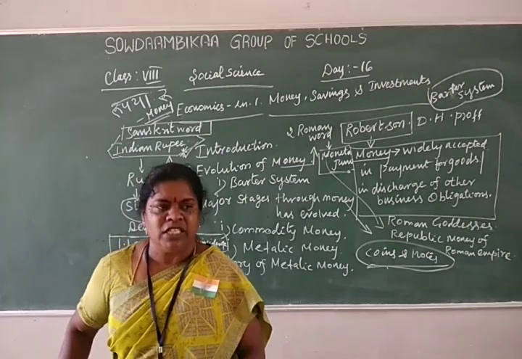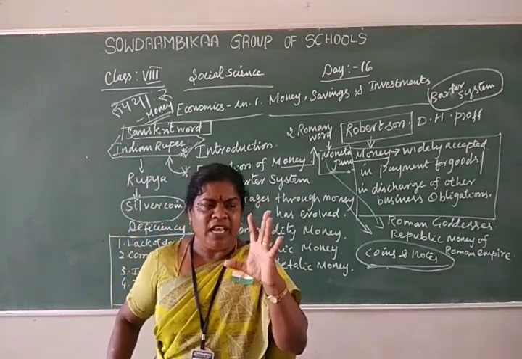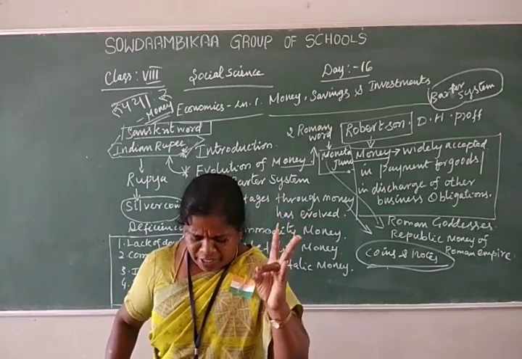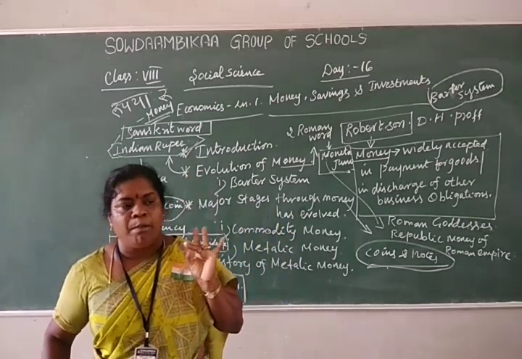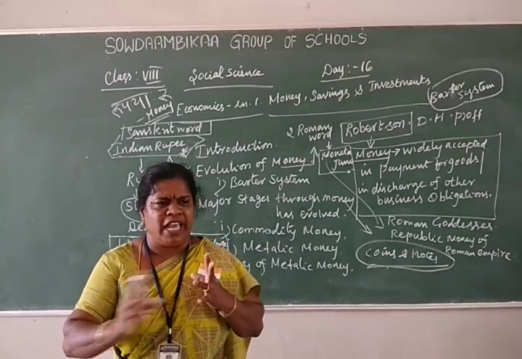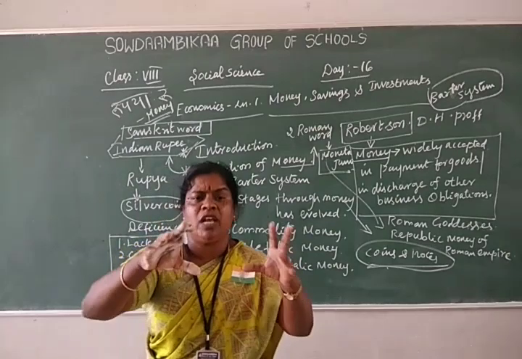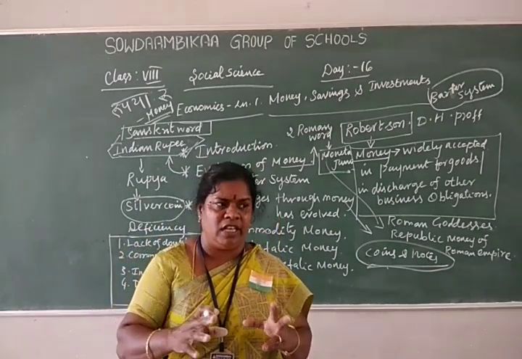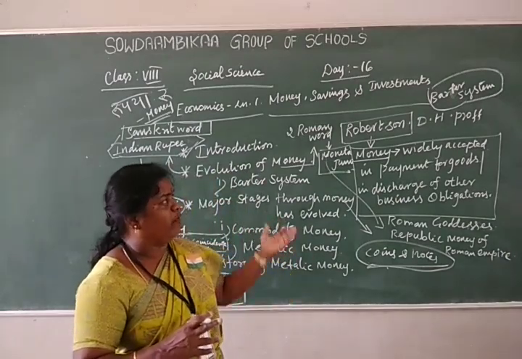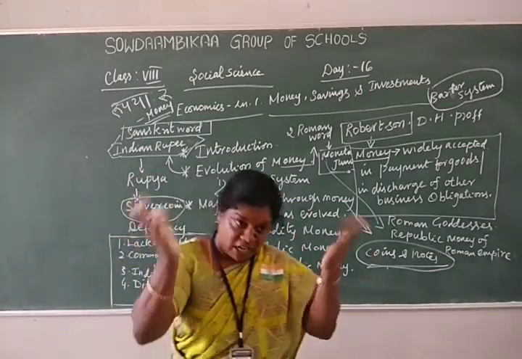The stages of evolution of money begin with the earliest form, the primitive stage, which is the barter system. Exchanging goods is the earliest, undeveloped stage. In the earliest period people used only their own things.